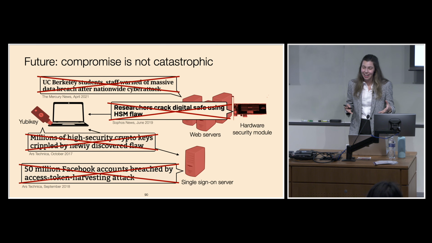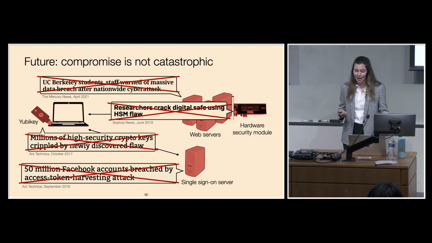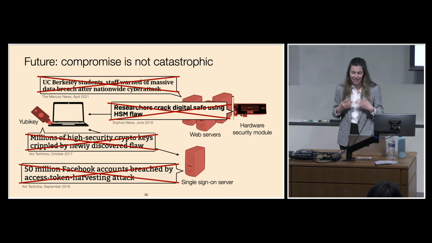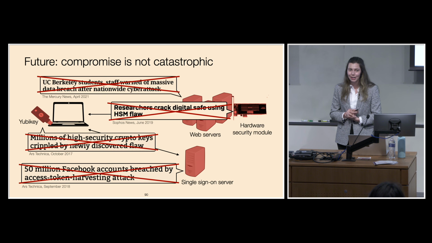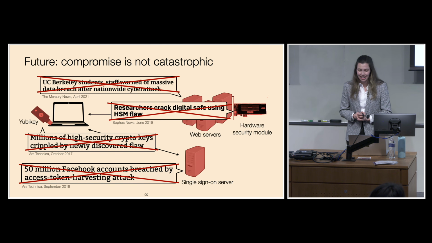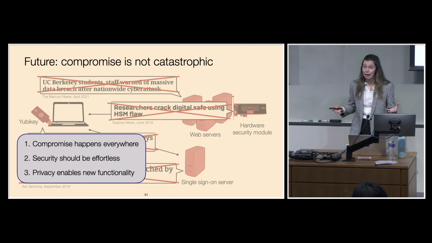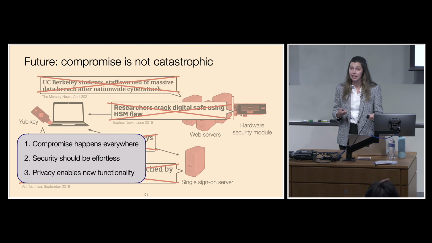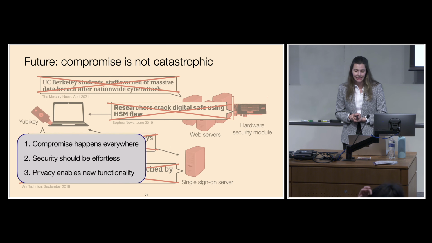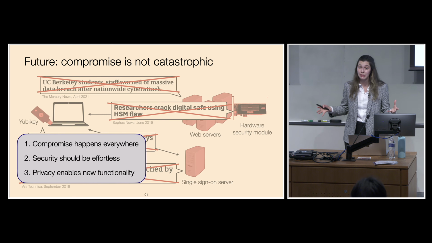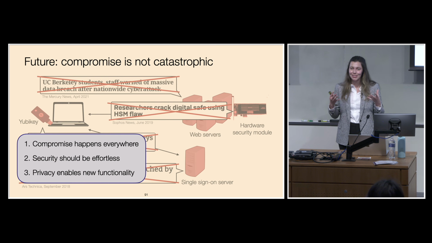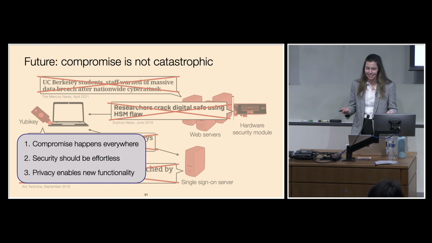OK, so in the beginning of this talk, I showed you how in today's systems, compromising just one component can have catastrophic effects for security and privacy. And we should instead be designing systems that tolerate software vulnerabilities, hardware attacks, and user mistakes. And there are 3 principles that I use for thinking about how we should be designing systems that can protect user security and privacy. The first is that compromise happens everywhere. So we should be designing systems with the expectation that systems will be vulnerable and users will make mistakes.